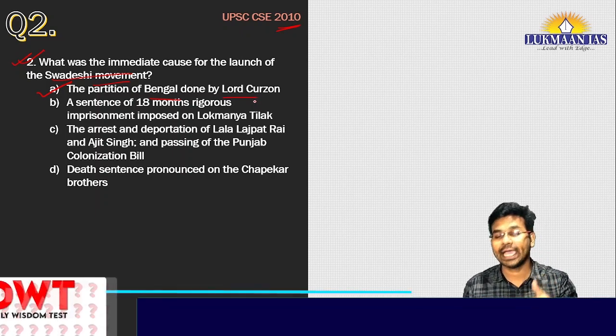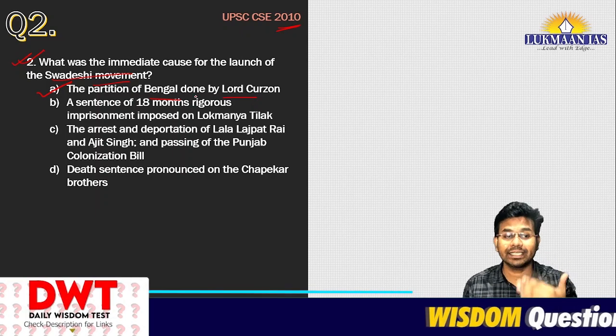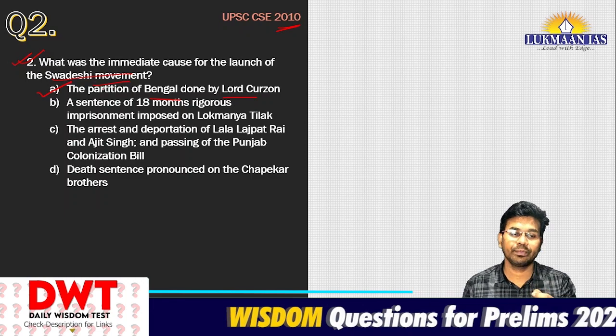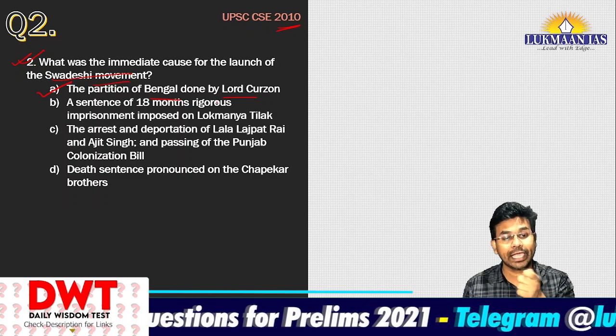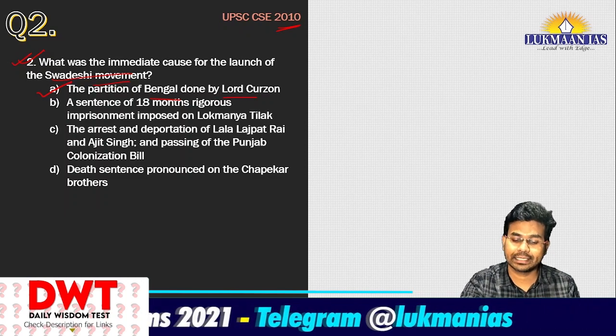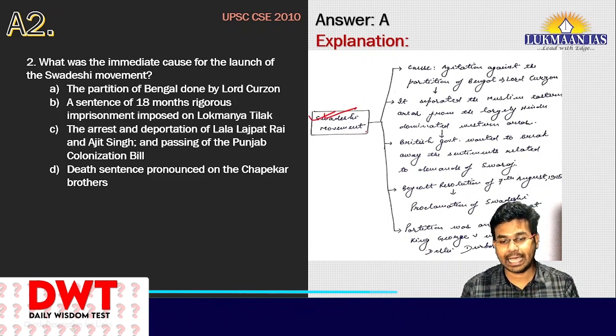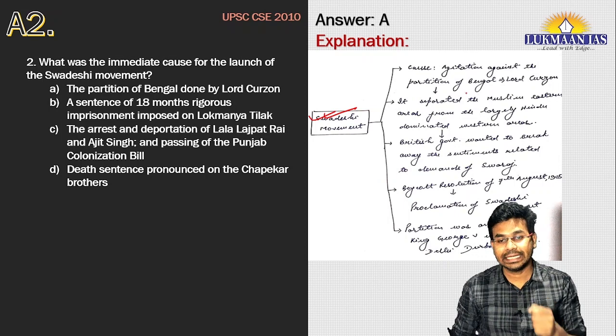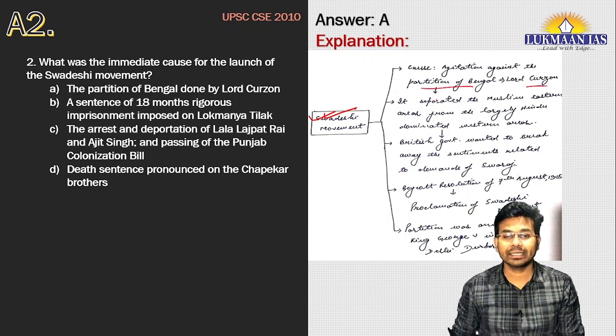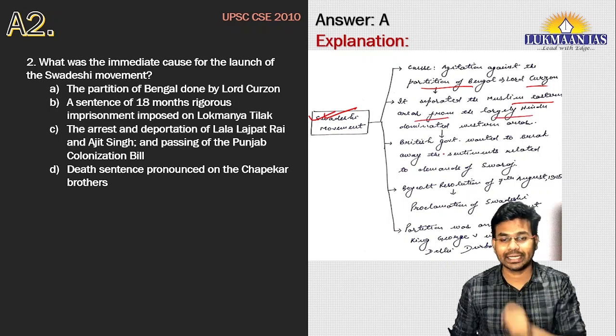In this question, we had to find out the cause or reason for the launch of the Swadeshi movement. The reason was the partition of Bengal that was done by Lord Curzon. The partition of Bengal by Lord Curzon separated the Muslim eastern areas from the largely Hindu dominated western areas.